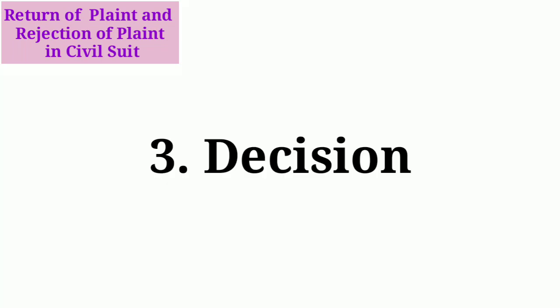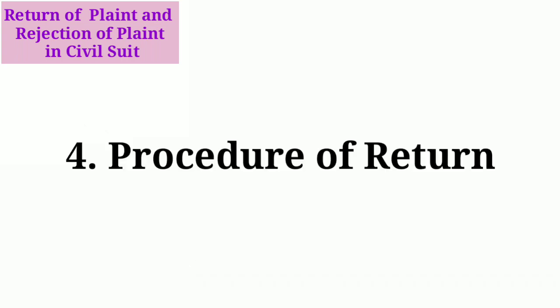Number 3. Decision. The decision to return the plaint is an order. In contrast, the decision to reject the plaint is a decree. Number 4. Procedure of return. In returning a plaint, the court shall give a summary statement as to the date of filing and returning of the plaint, the name of the submitting party, and the reason why the plaint has been returned. On the other hand, in rejecting a plaint, the court shall give a written order as to the reason for rejecting the plaint.